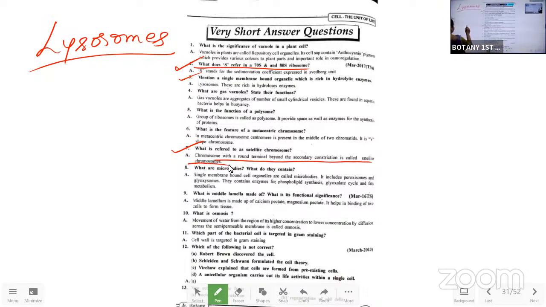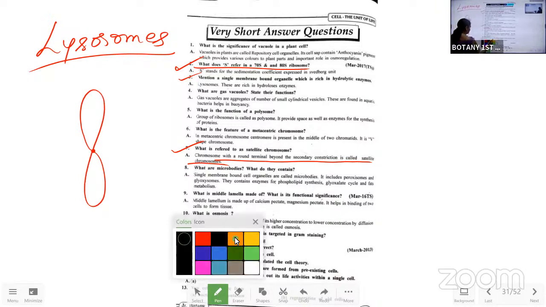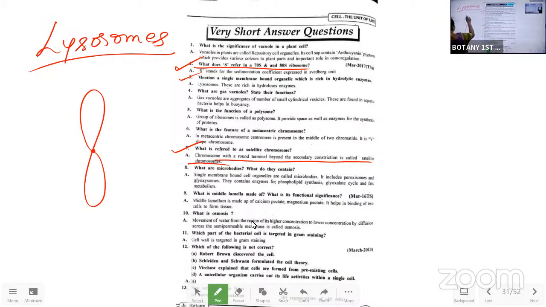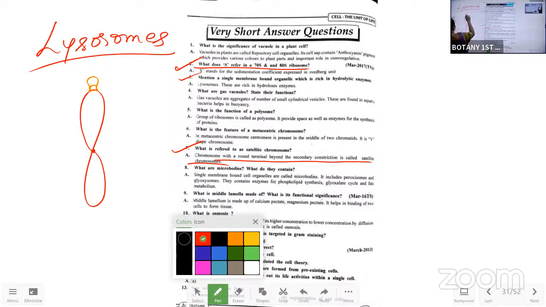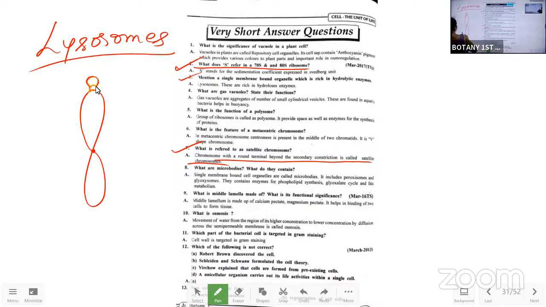See here, this is the centromere of the chromosome, which is dividing the chromosome into 2 equal parts, right? After that, we will be having one more constriction over here.